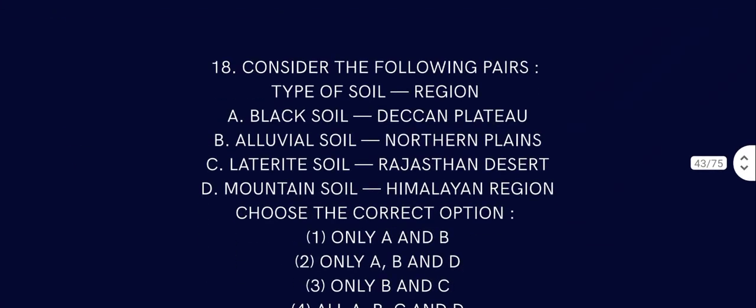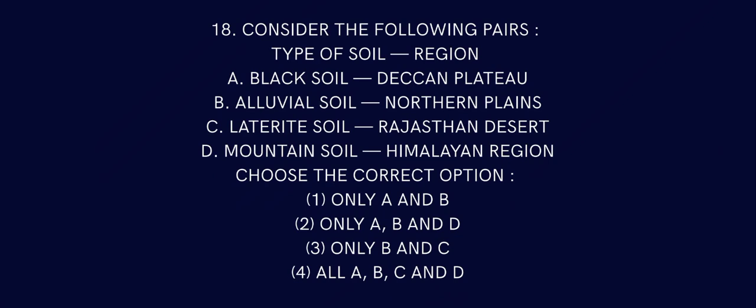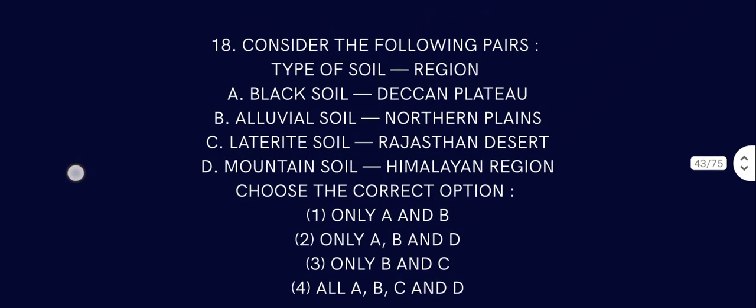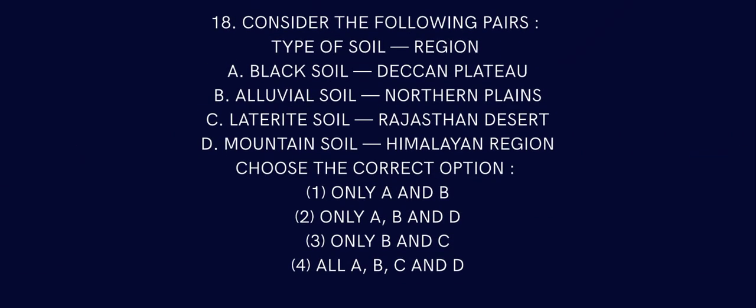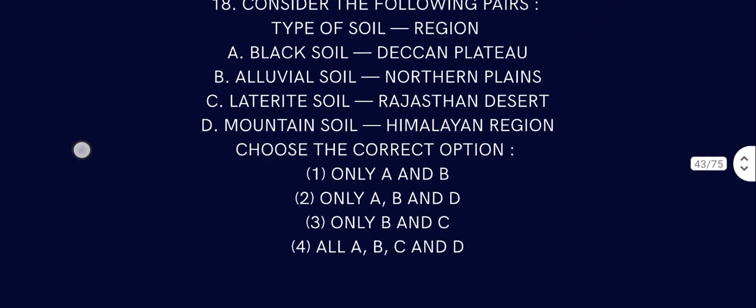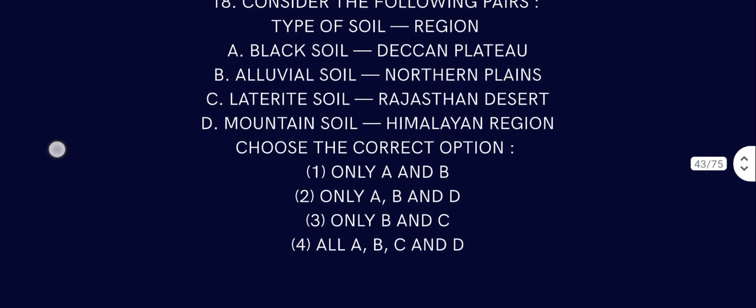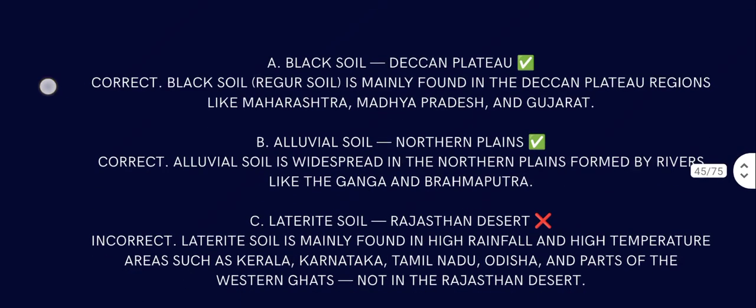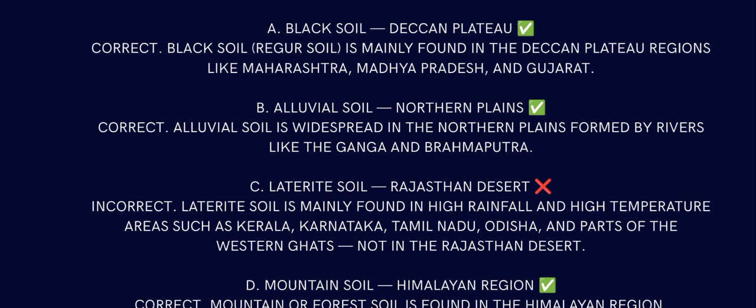Question number 18. Type of soil and region. Black soil, where is it found? Alluvial soil, laterite soil, or mountain soil? Which of them are correct? Black soil is found in Deccan Plateau, alluvial soil is found in northern plains, and mountain soil is found in Himalayan region. Rajasthan desert cannot have laterite, it forms in sand, so that is wrong. ABD is the answer.